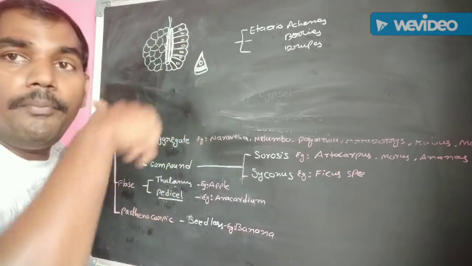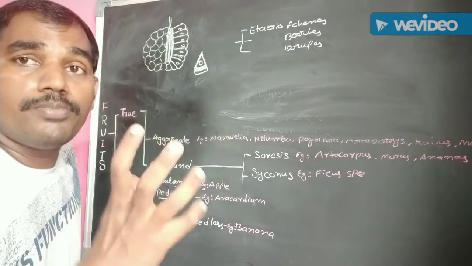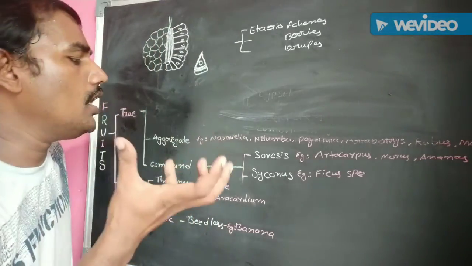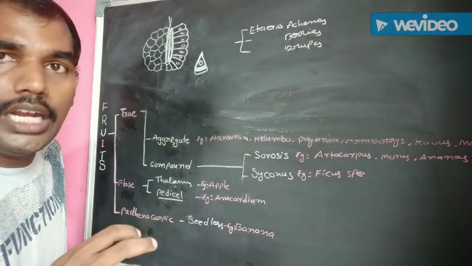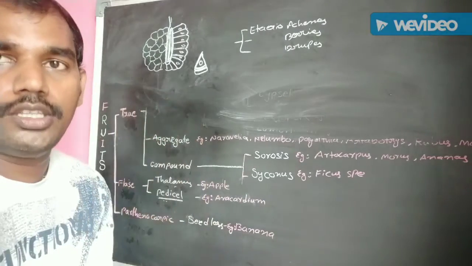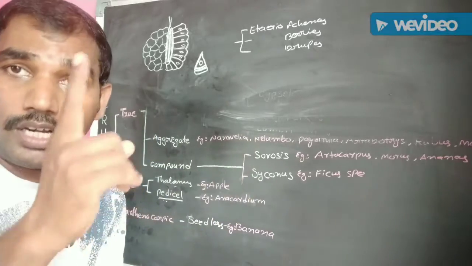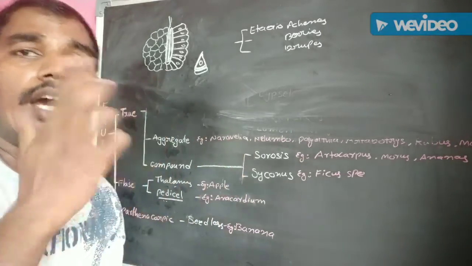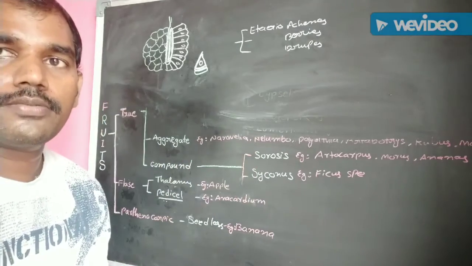In this way, they form a single aggregative fruit. This means fruitlets are aggregated to each other. These fruitlets are easily detached from one another because the fruit is developed from a multicarpellary apocarpous gynoecium. These are the examples.